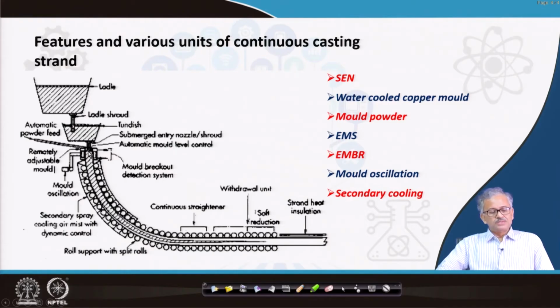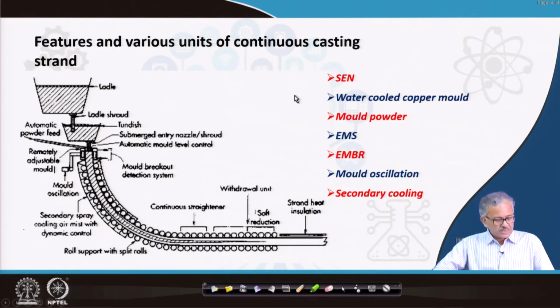And this liquid steel is poured through an enclosure that is called the submerged entry nozzle. So, the liquid is completely enclosed from the atmosphere, it does not have any interaction with the atmosphere. So, it is a nozzle through which the liquid comes and is injected inside the liquid. The liquid is injected not at the top surface, just below the meniscus, the liquid is given there.